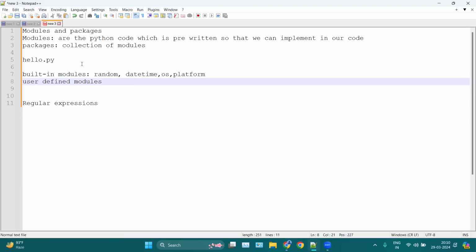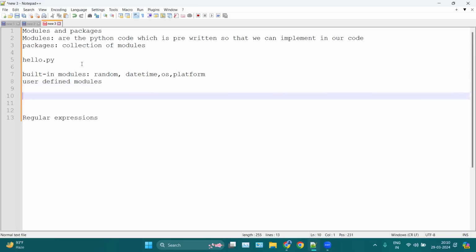We will see how we can create modules, how we can import, and how we can use Python modules. Now, how to import a module? You can simply use import and the name of the module you want to import, let's say random. Also, we will discuss some important modules in this session.